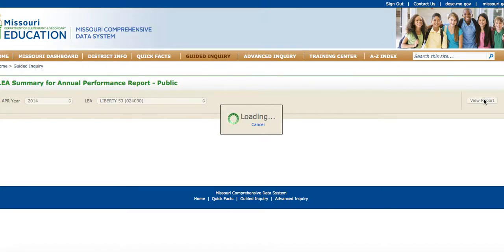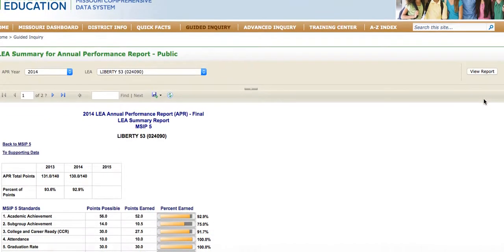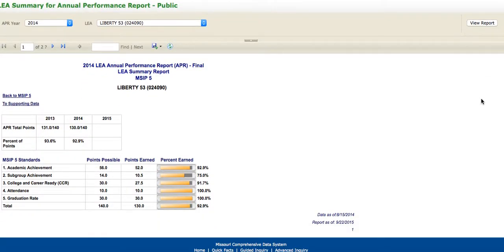So as you can see, as you get in the system, it's going to take a long time to load because everyone else in the state of Missouri at this time is looking for this information. But it will give you a similar format when you go to the summary report of what we saw in the past, where you have the bar graphs that go under academic achievement, subgroup achievement, college and career readiness, attendance, and graduation.